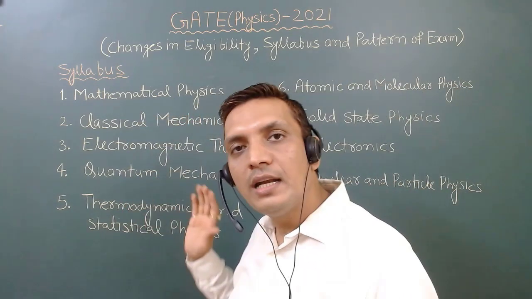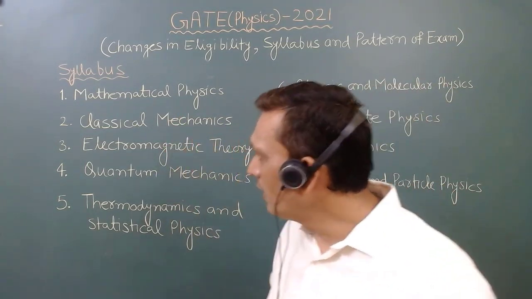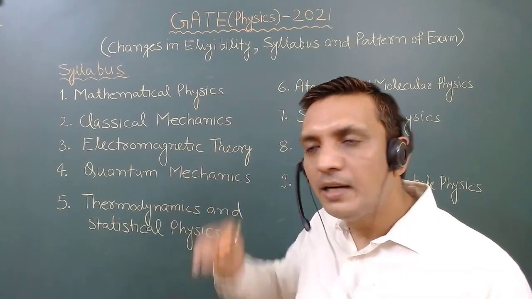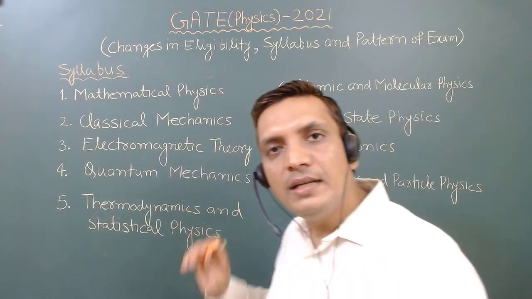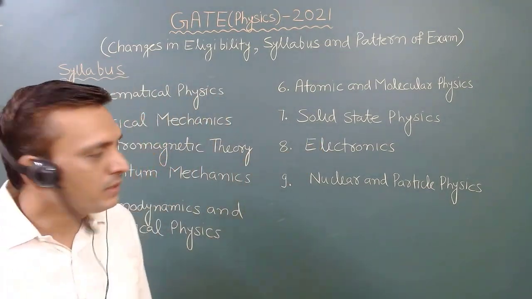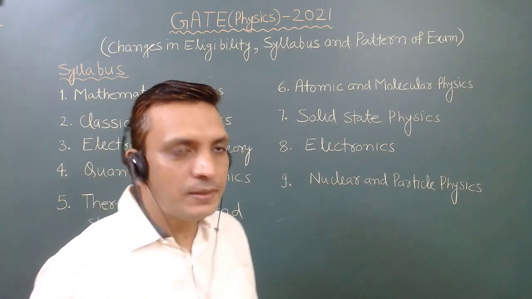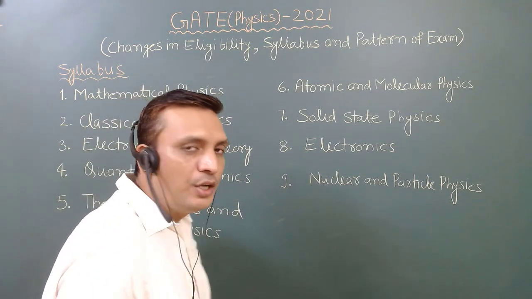In total there are 9 topics: mathematical physics, classical mechanics, electromagnetic theory, quantum mechanics, thermodynamics and statistical physics, atomic and molecular physics, solid state physics, electronics, and the last one, number 9, is nuclear and particle physics.